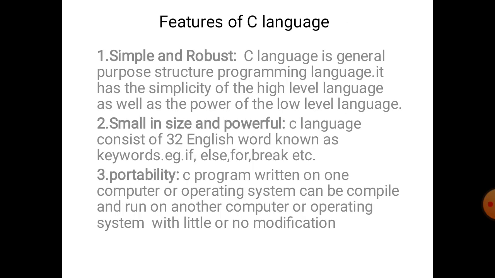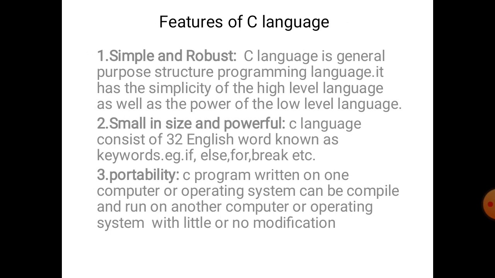Our next topic is features of C language. The first feature is simple and robust. C language is a general purpose structured programming language. It has the simplicity of a high level language as well as the power of a low level language. So C language is simple and robust. Our next feature is small in size and powerful. C language consists of 32 English words known as keywords, for example, if, else, for, break, etc.